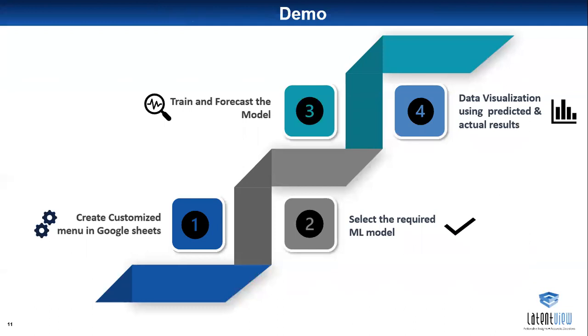So in the demo part, we are going to do these 4 steps. In the first step, we created a customized menu in Google Sheets itself using some Apps Script. We have Apps Script in Google Sheets. In the second step, we select a model which is used for time series forecasting. In the third step, we are going to train the data and get the forecasting values. In the fourth step, we are going to visualize the actual values and the predicted values, which we get in the third step. As I said, in the first step we use Apps Script, right?